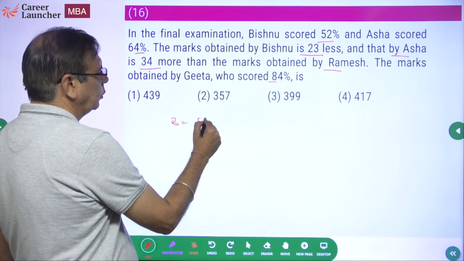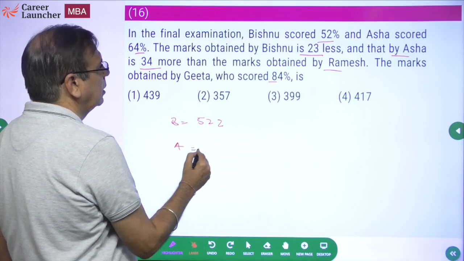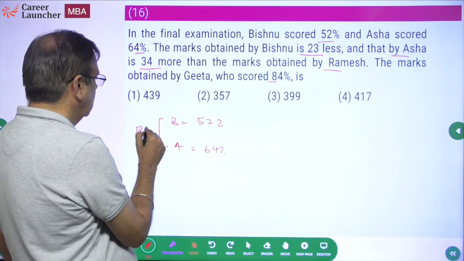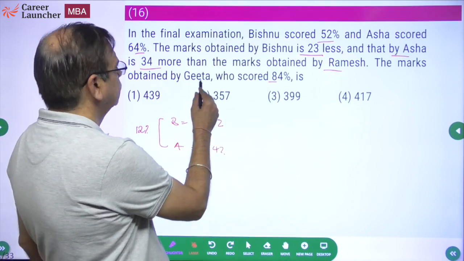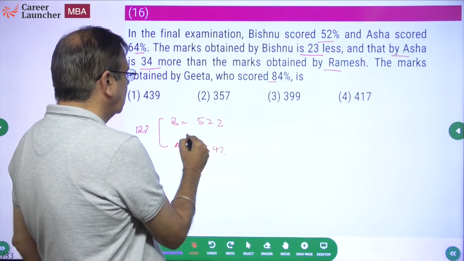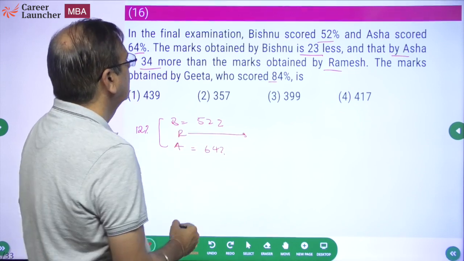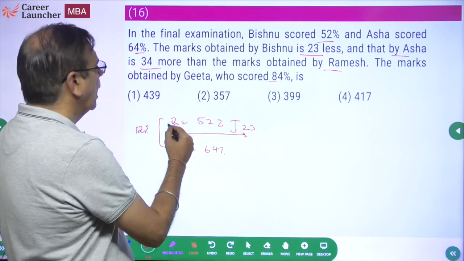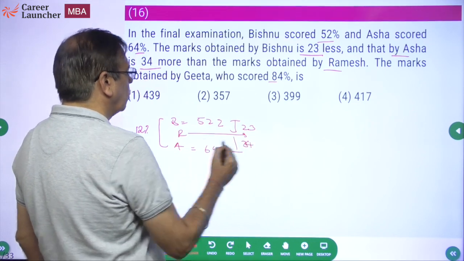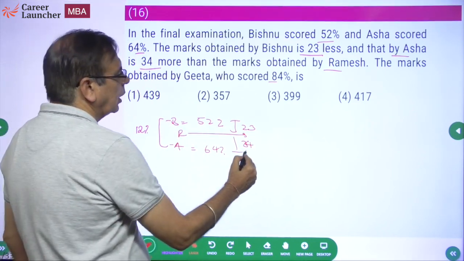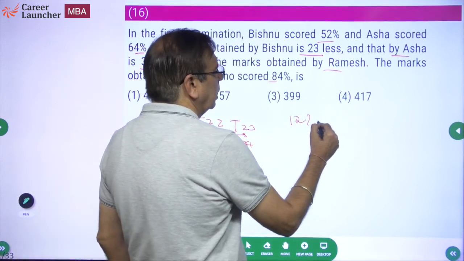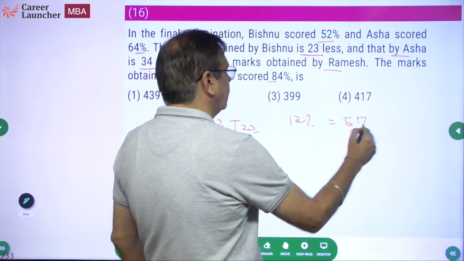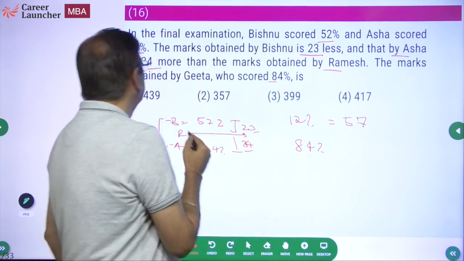Vishnu, 52%. Then we have Asha, 64%. What's the difference between them? 12%. Okay. And how much did Ramesh get? If Ramesh is somewhere in between the two, Vishnu scored 23 less than Ramesh, and Asha scored 34 more than Ramesh. So what is the difference in marks between Vishnu and Asha? 34 plus 23, 57. So 12% is equal to 23 plus 34, 57. So 84% is what we need to find.